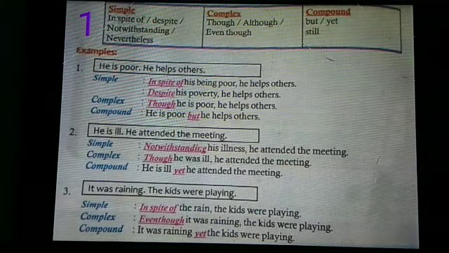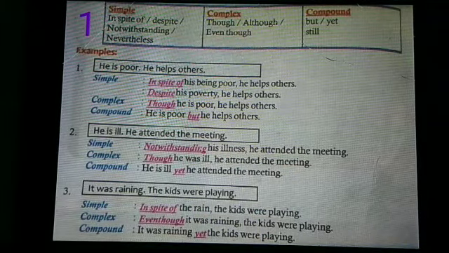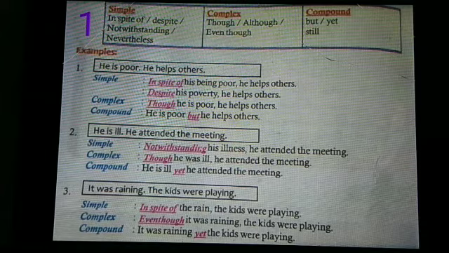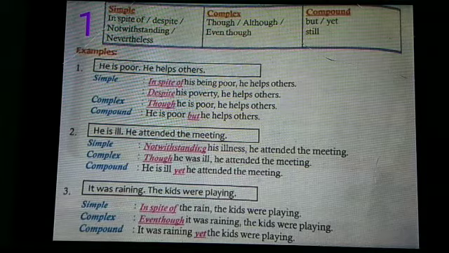See, in the first type, type 1, in a simple sentence you have in spite of or despite or notwithstanding or nevertheless. In complex you have to use only though, although or even though. In compound you will have to use but or yet or still. When you see the examples you will understand better.